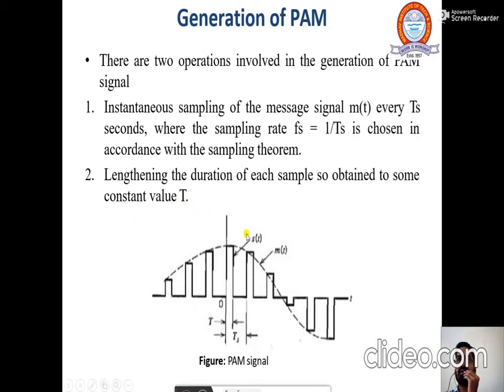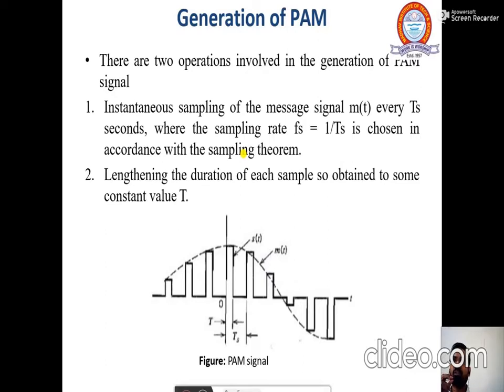So how to generate this pulse amplitude modulated wave? There are two operations involved in the generation of a pulse amplitude modulated signal. Number one, the instantaneous sampling of the message signal, that is m(t). m(t) is considered as the message signal, and s(t) is what? This is m(t), this is a sinusoidal wave. This is the message signal, and this s(t) is a pulse.